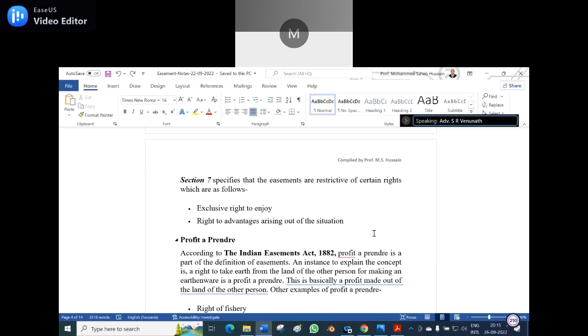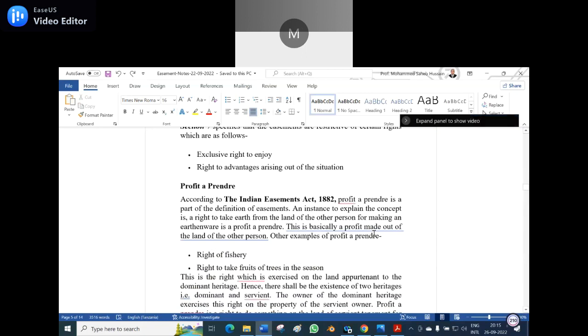Next is profit a prendre. According to the Indian Easement Act 1882, profit a prendre is part of the definition of the easement.